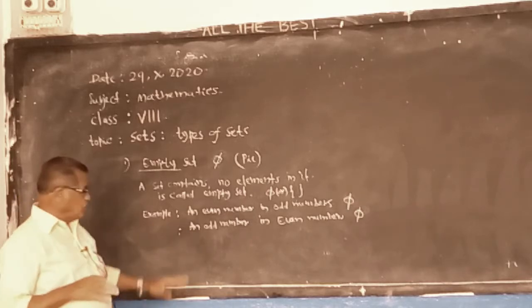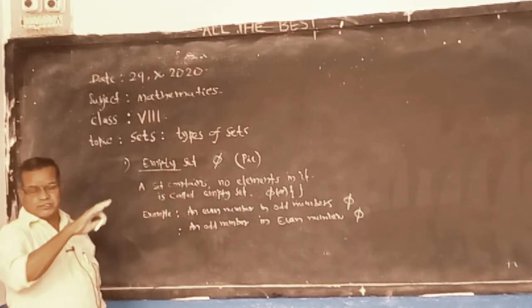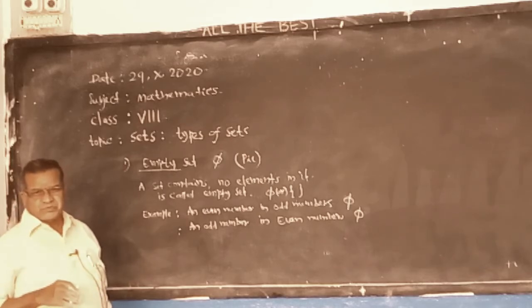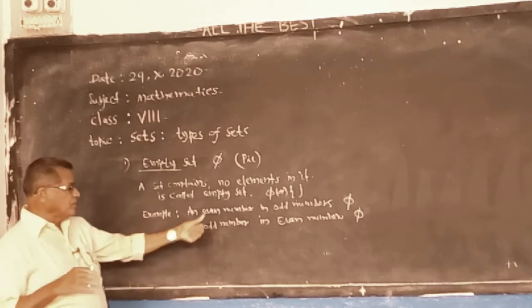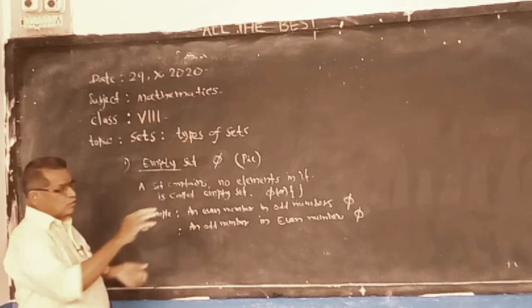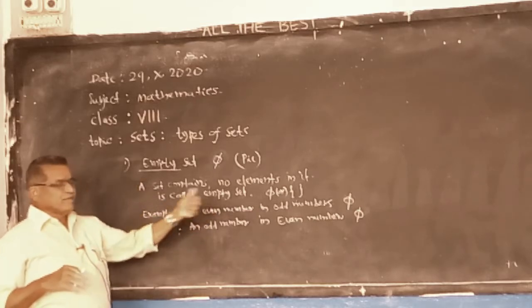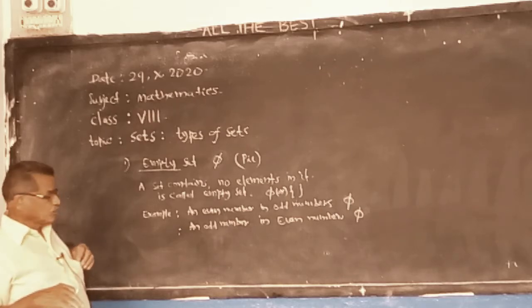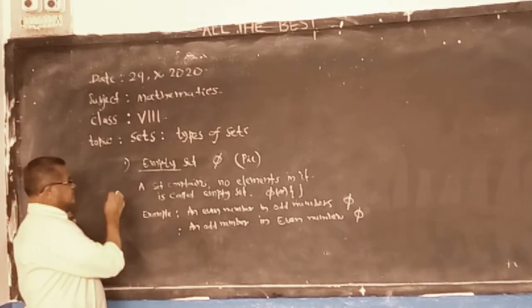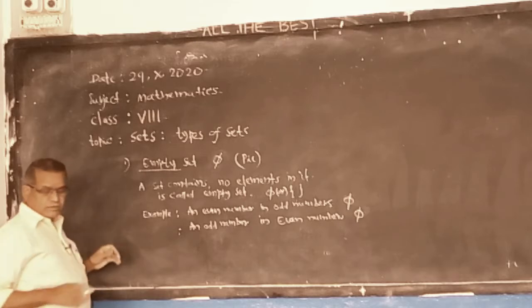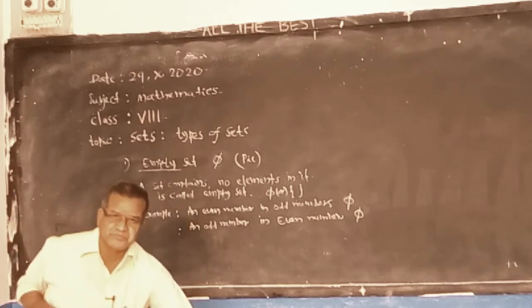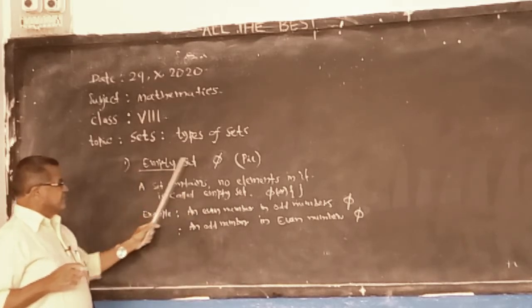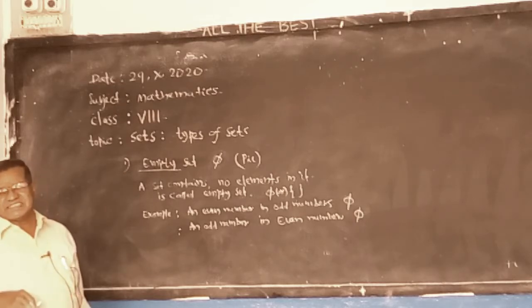You can write like this: there is no element in odd numbers, we won't find even numbers. It is an empty set. Example. Next, second. Understood? It is in the name only. Empty set. Empty means no elements in it.